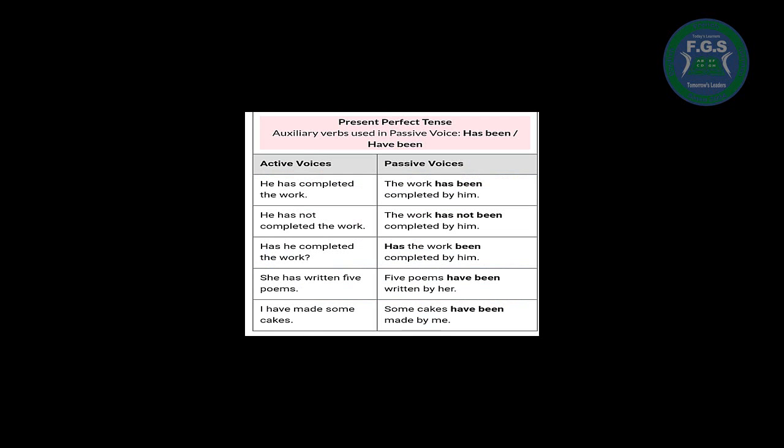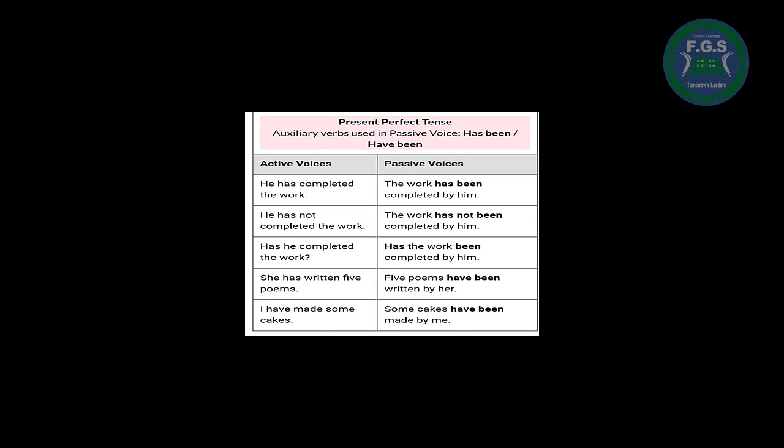That's okay? Okay, so work with me in these examples. In the active voice, he has completed the work. In the passive voice, the work has been completed by him. Number 2, he has not completed the work. In the passive voice, the work hasn't been completed by him, or the work has not been completed by him.